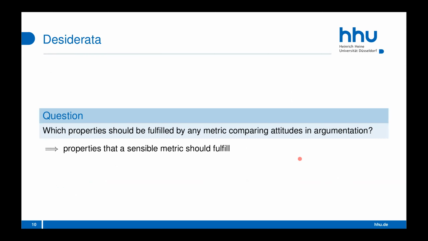So now we ask ourselves, okay, now we got this formula, does it yield any intuitive results? And therefore we've developed a list of in total 9 properties of which we think every intuitive metric for comparing attitudes in argumentation graphs should fulfill. And here I want to present 2 of them.